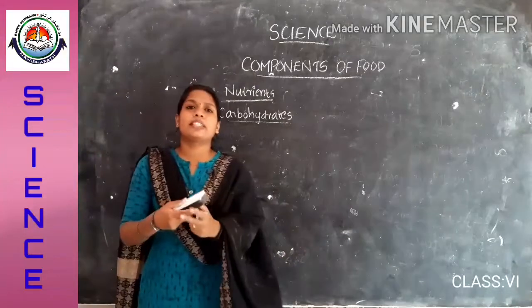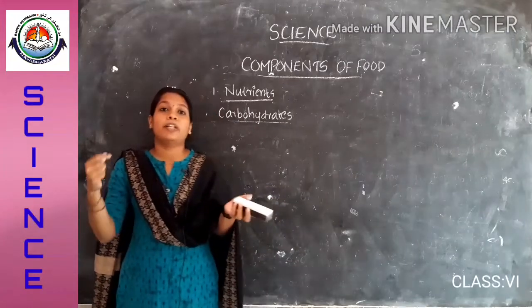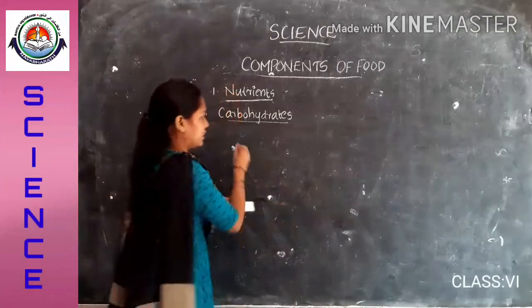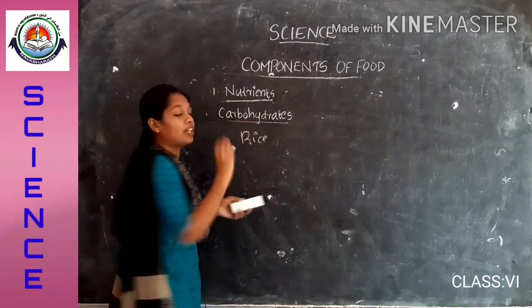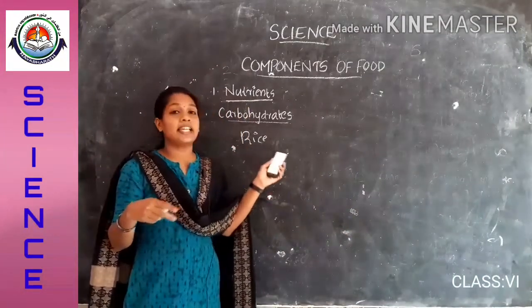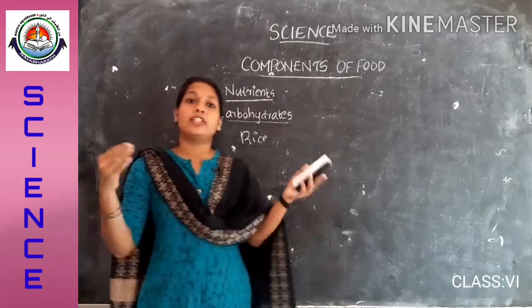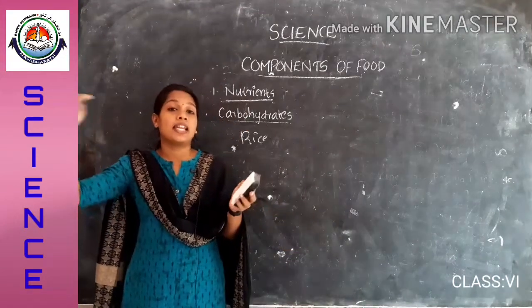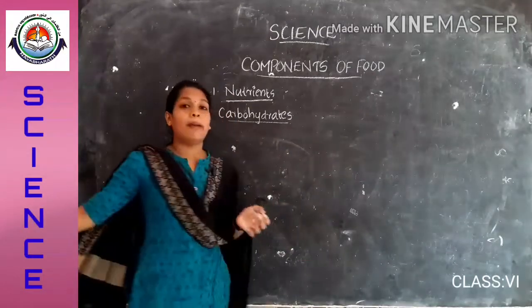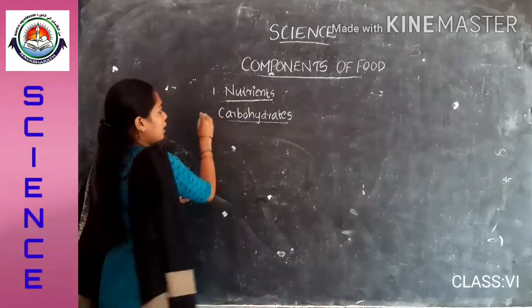Most food items will contain more than one nutrient, and if a food item contains a particular nutrient in more quantity, for example in the case of rice, we can find carbohydrate in more quantity. So we can say that it is a carbohydrate rich food. In each food item there will be a particular nutrient in a higher quantity. These are all about carbohydrate. Then we move on to the next nutrient, that is protein.